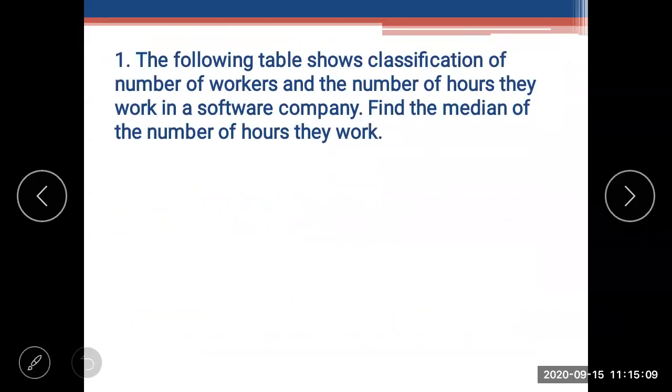The following table shows the classification of the number of workers and the number of hours they work in a software company. Find the median of the number of hours they work.